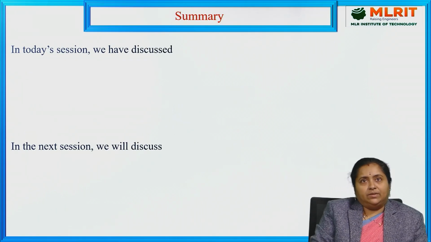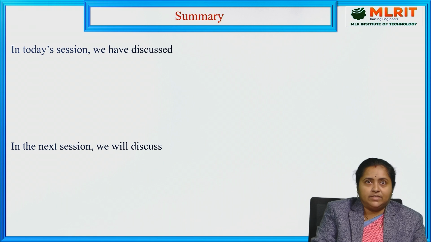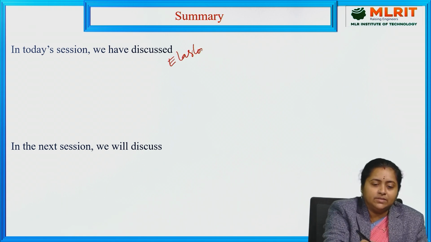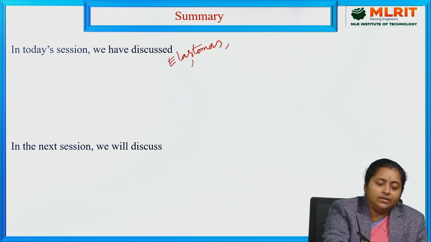So in today's session, we started the discussion about elastomers, an introduction to elastomers, and then how many types there are, and an example for each.